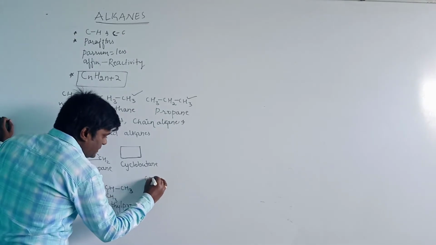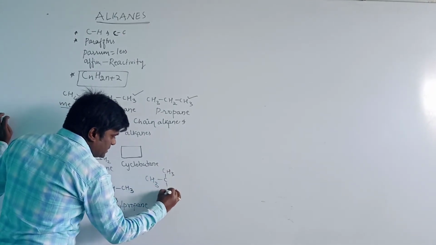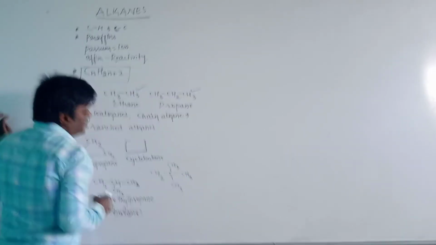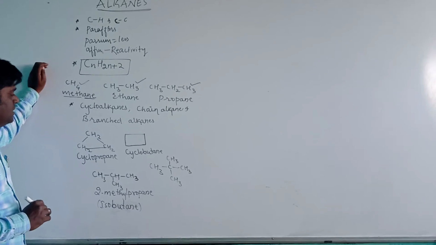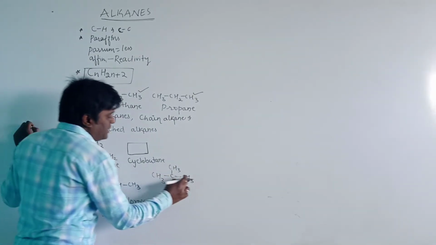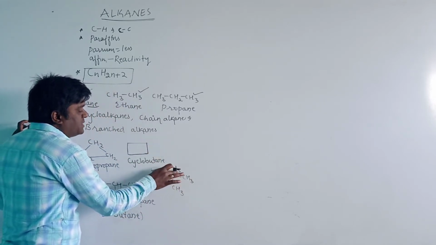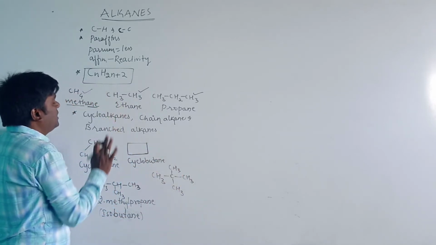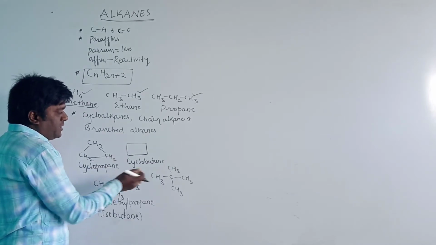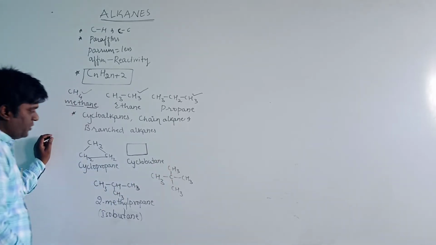Here two substituent groups are present on the parent chain, and three carbon atoms are present. Therefore it is propane, and it contains carbon-carbon single bonds, so it is an alkane.